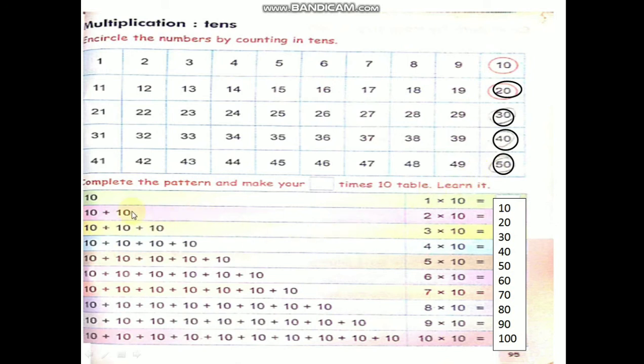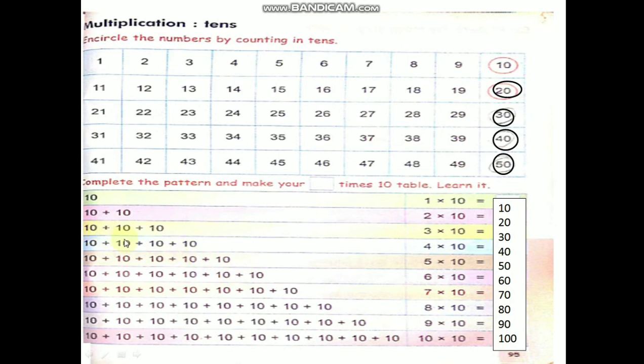Okay, children. Practice at home, children. Next, complete the pattern and make your 10 table, learn it. Repeated addition, 10 ones are 10, 10 twos are, if you add 10 plus 10 you will get 20, 2 tens are 20, 3 tens are 30, 4 tens are 40, 5 tens are 50, 6 tens are 60, 7 tens are 70, 8 tens are 80, 9 tens are 90, 10 tens are 100.